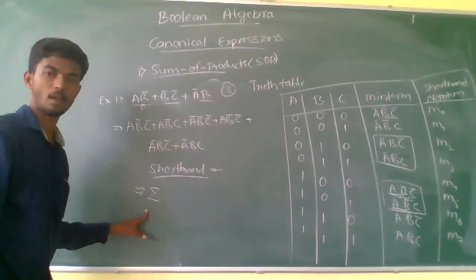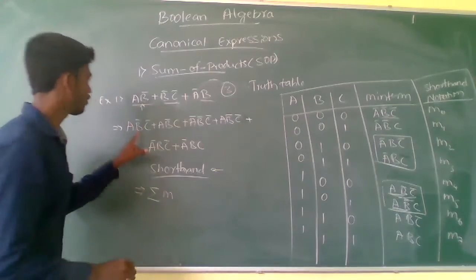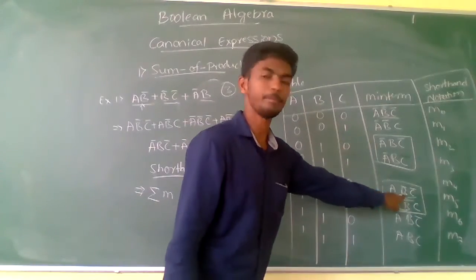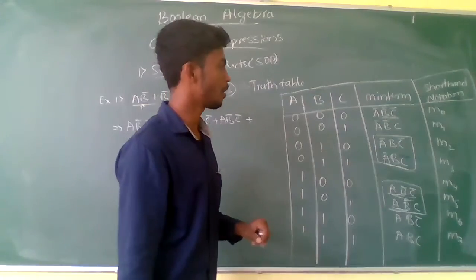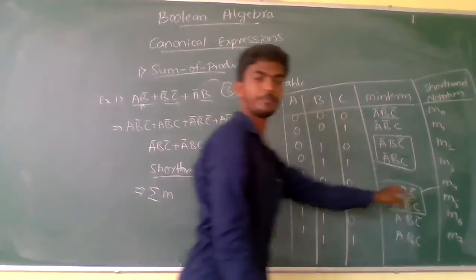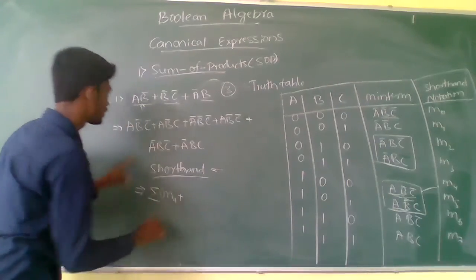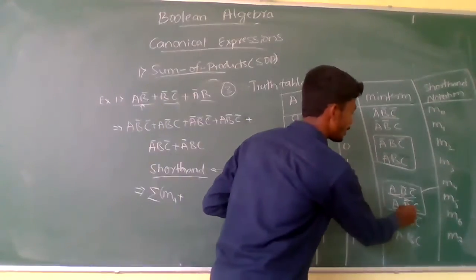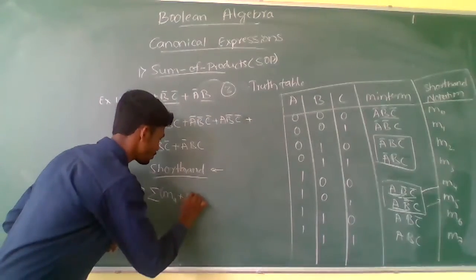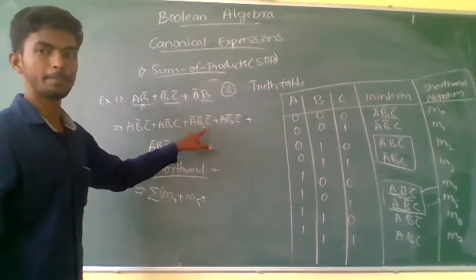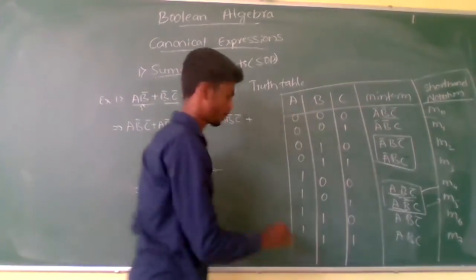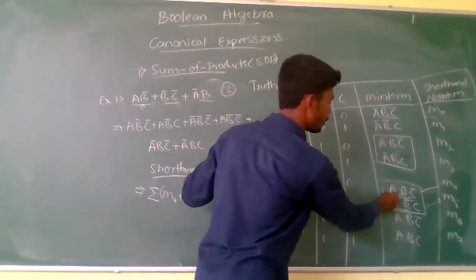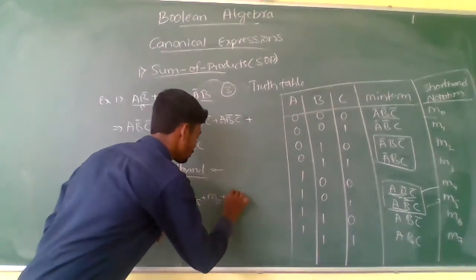the sum symbol, sum of. Here you can observe A B complement C complement represents M4, just write M4 here, plus A B complement C, which represents M5, plus A complement B complement C, which represents M0, plus A B complement C complement, which again represents M4.